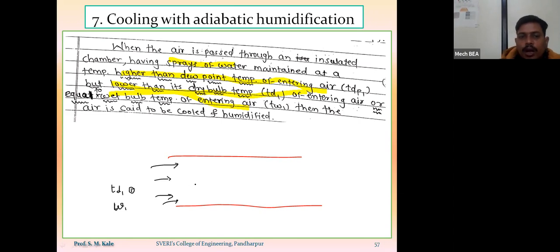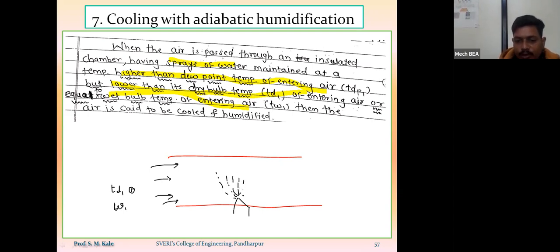Then to achieve cooling with adiabatic humidification, we require to supply the spray of water inside this air. So we spray the water inside that insulated chamber.